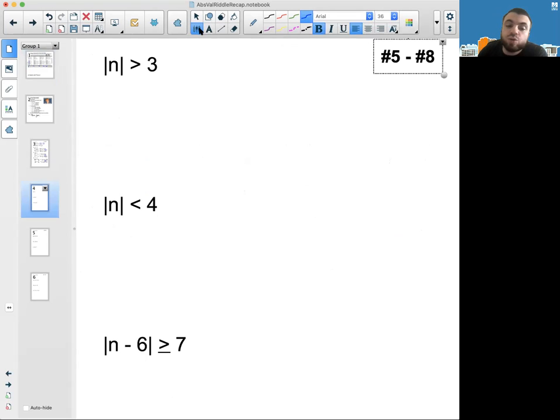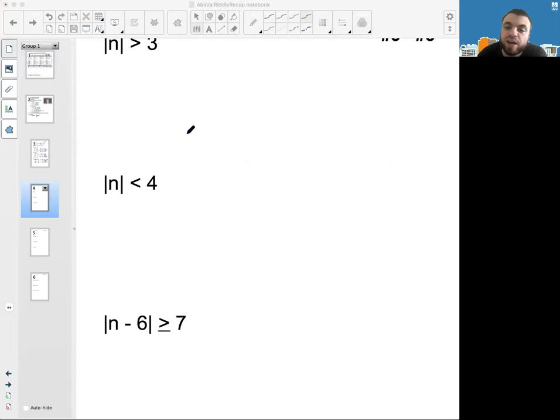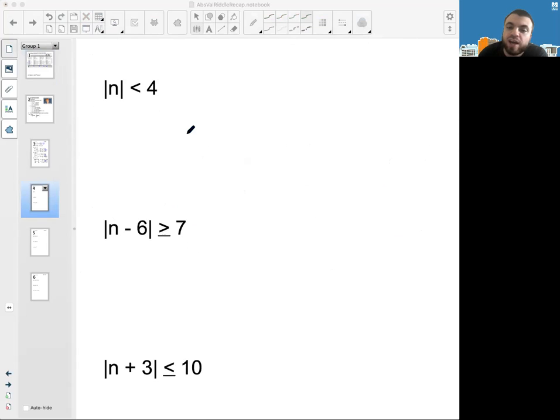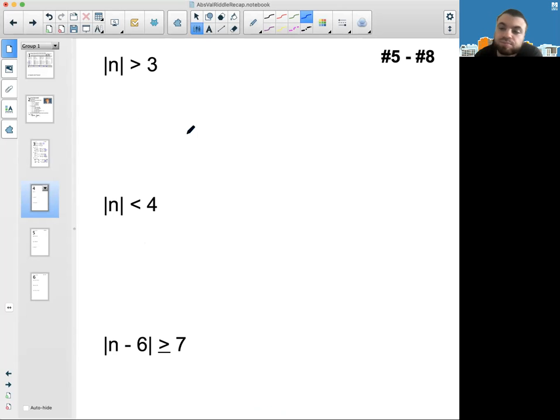All right, part 2. These are going to be inequalities. Again, the common strand here is that the bars are already alone. You are now going to have to analyze the kind of inequality. So you have absolute value of n greater than 3, absolute value of n less than 4, absolute value of n minus 6 greater than or equal to 7, and absolute value of n plus 3 less than or equal to 12. So when we did the activity on 4.9, I walked through the different types of inequalities, and I highly encourage you to take a look at that video.